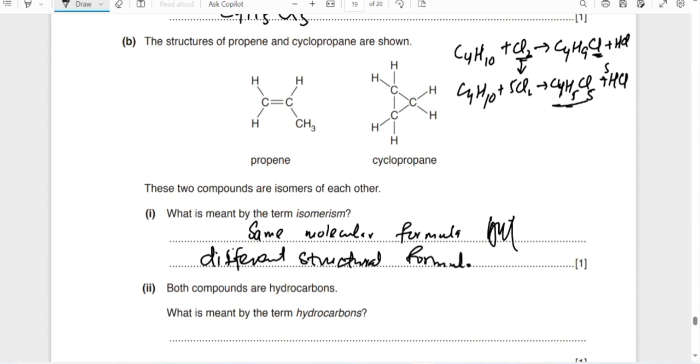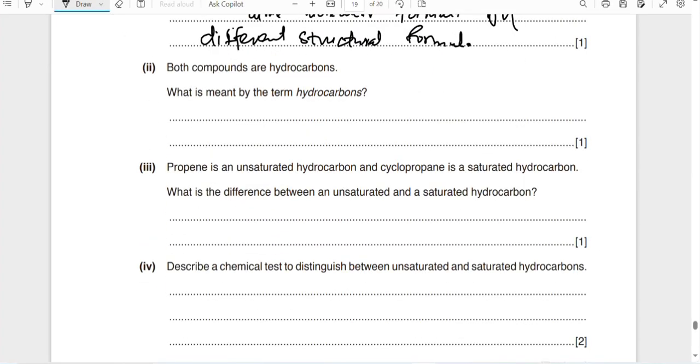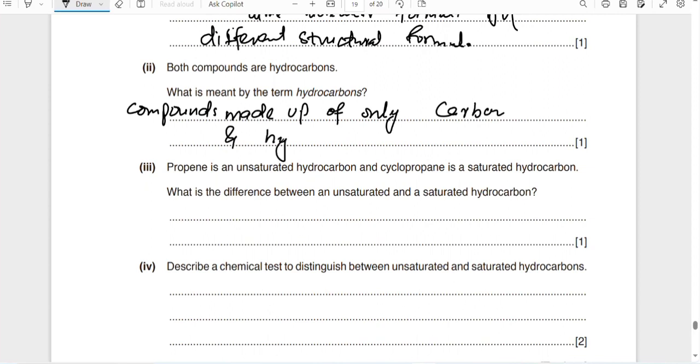What is meant by the term hydrocarbons? Compounds made up of only carbon and hydrogen atoms. Propene is an unsaturated hydrocarbon and cyclopropane is saturated. What is the difference between an unsaturated and a saturated hydrocarbon?